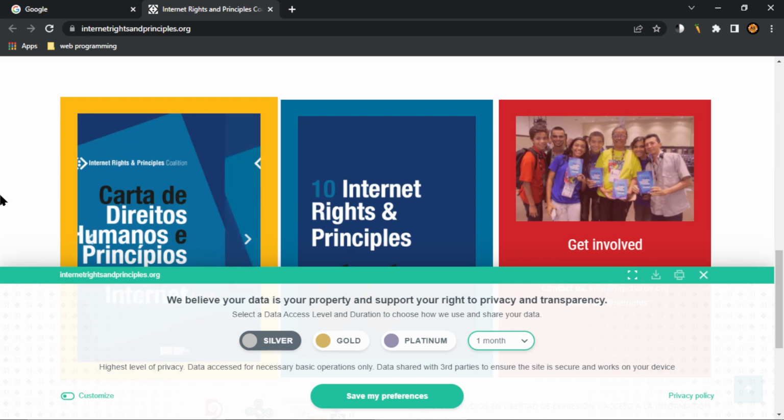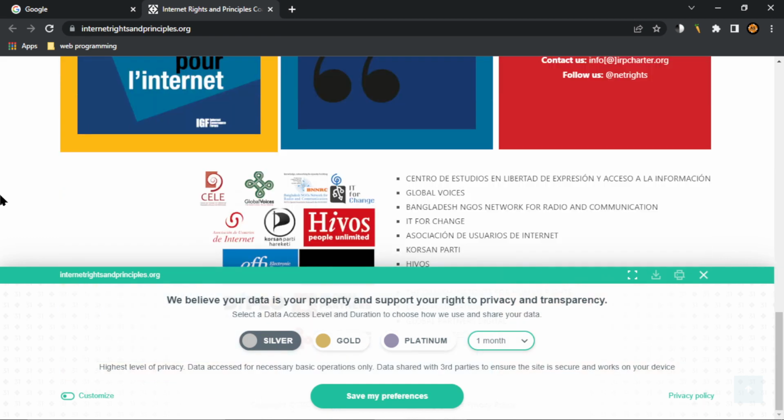Info@charter.org. Follow us at. Graphic, endorsements. List with 12 items. Black square link Centro Delaware. Black square link Global Voices. Black square link Associate. Black square link Corson. Black square link Hivo. Black square link Electronic. Black square link The Danish. Black square link Diplo Foundation. Out of list. Content info landmark. Copyright 2021, visited link, Internet Rights and Principles Coalition link.